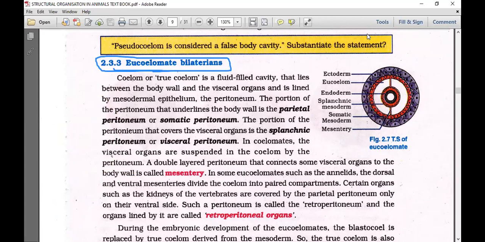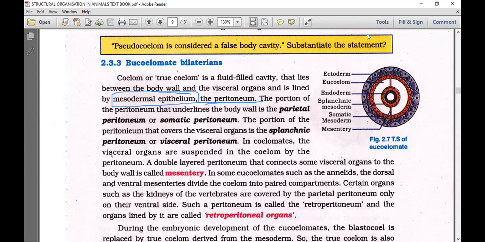Okay, so then let's start reading here. What is given? The coelom or true coelom is a fluid-filled cavity that lies between the body wall and the visceral organ. The visceral organ shown here is the gut. All the internal organs in the abdomen we say are visceral organs. They should be lined with mesodermal epithelium. That's what we said now. The true body cavity should be lined with mesodermal epithelium, which we call the peritoneal layer.